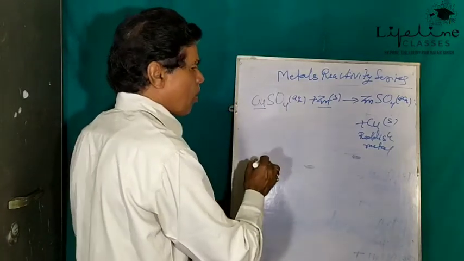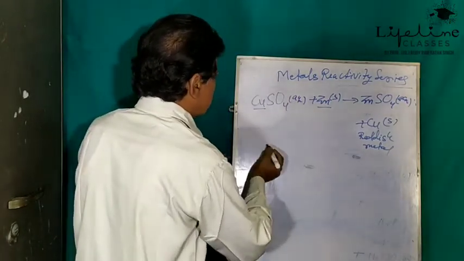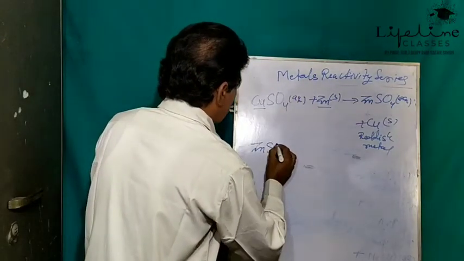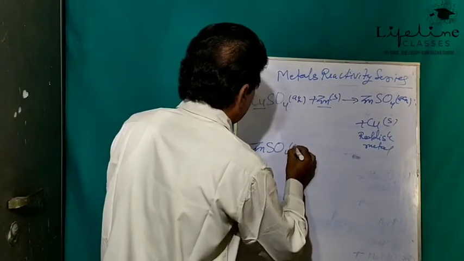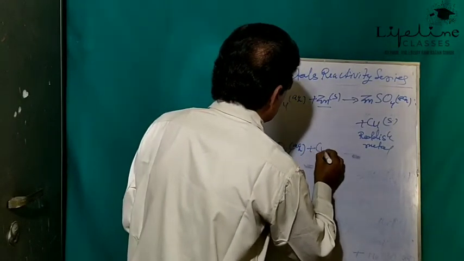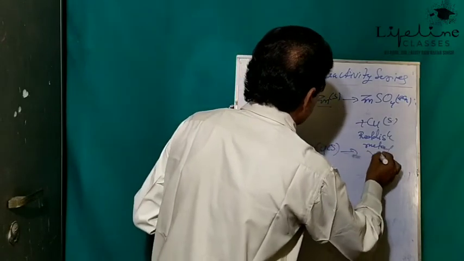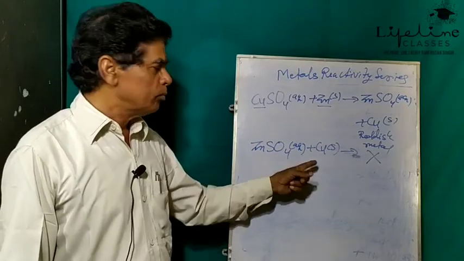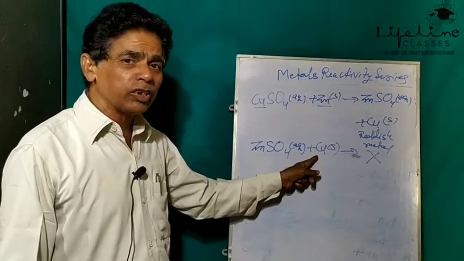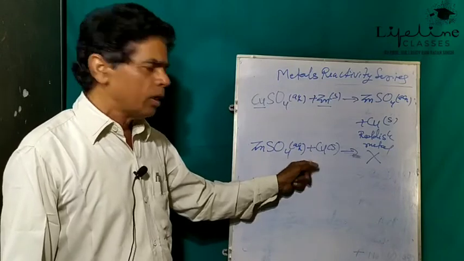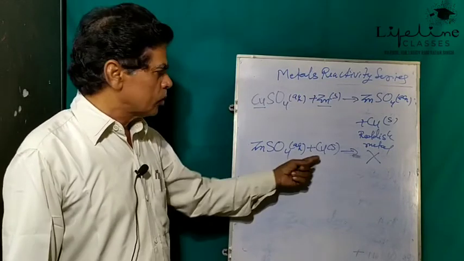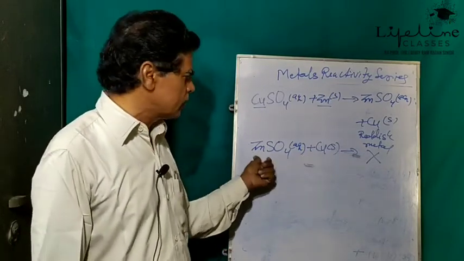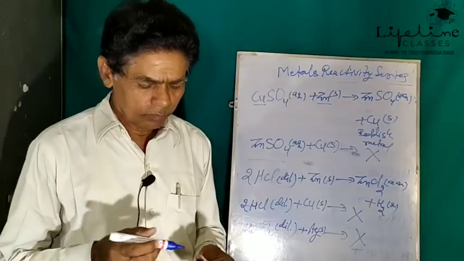But if we perform the similar experiment in the reverse way, that is, if we add copper to ZnSO4 aqueous, no reaction occurs, no reaction takes place, meaning copper does not have a tendency to lose electrons as compared to zinc. So the reducing nature or reducing power of copper is less than zinc.